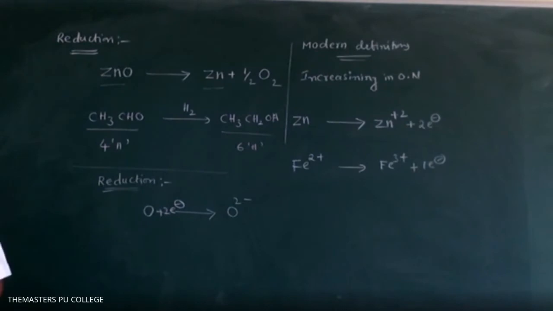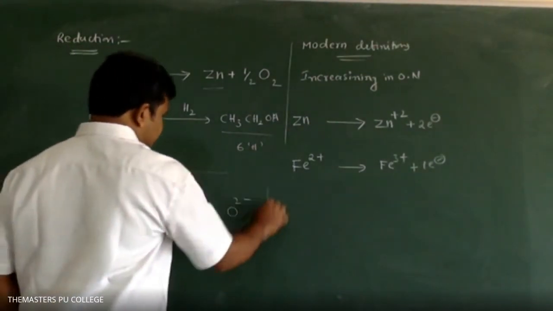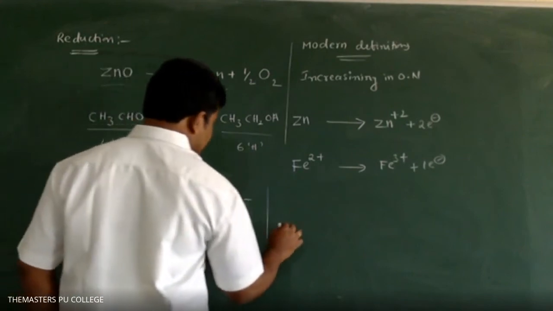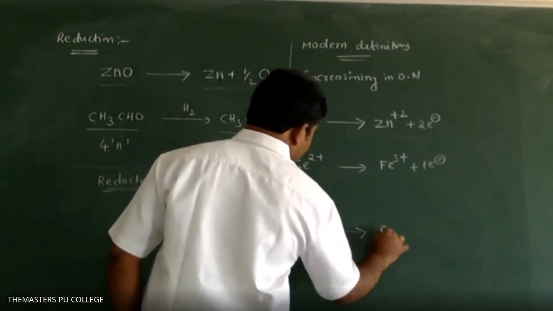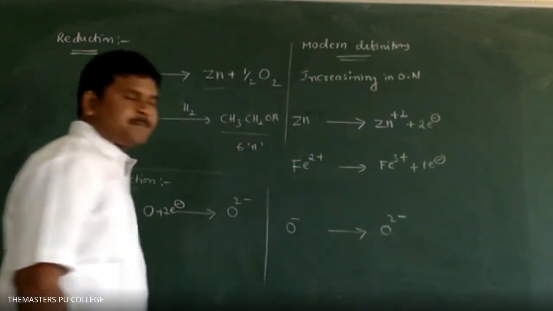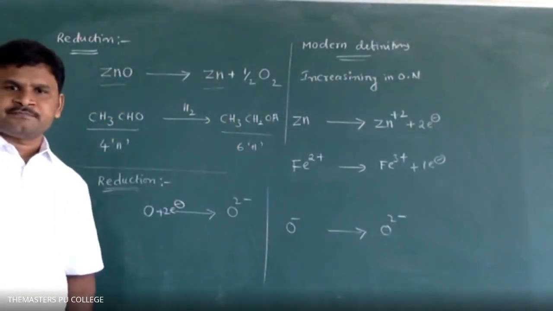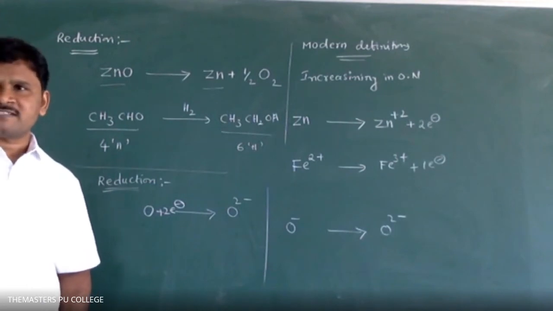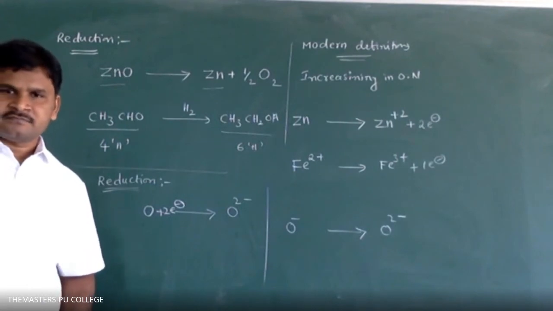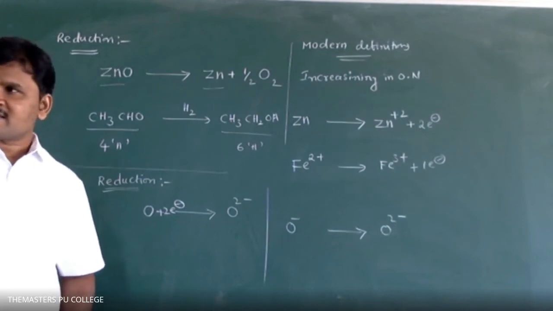Now, one more example. O- is converted into O2-. O- has how many electrons? 9 electrons.